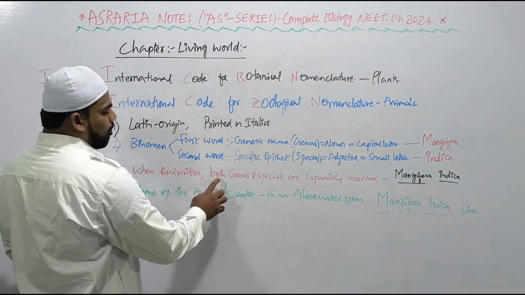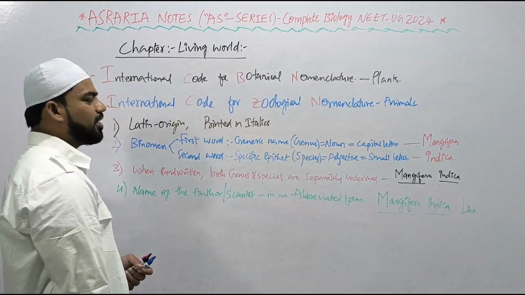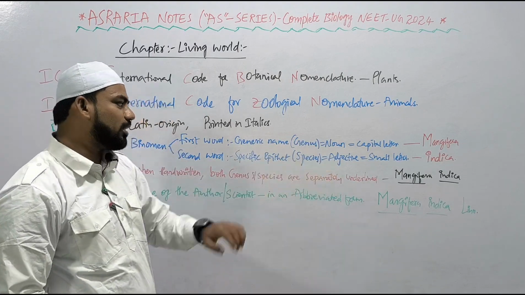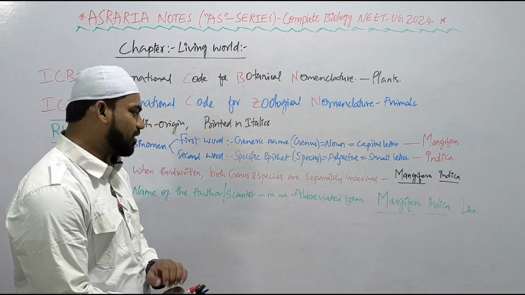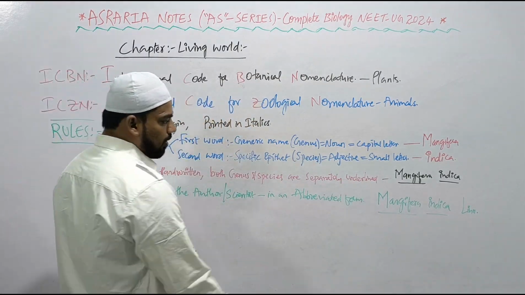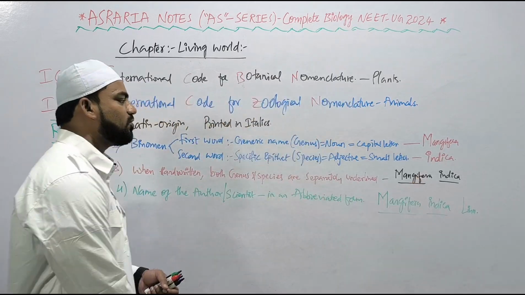When handwritten, both the genus and species are separately underlined. Suppose you see Mangifera indica handwritten, separately, Mangifera is underlined, indica is underlined. And the name of the author or scientist who described or identified or discovered the plant for the first time and named the plant species for the first time can be written in an abbreviated form after the specific epithet, that is at the end of the scientific name, such as Mangifera indica Linn. This indicates that Linnaeus has described and named the Mangifera indica species for the first time, right?